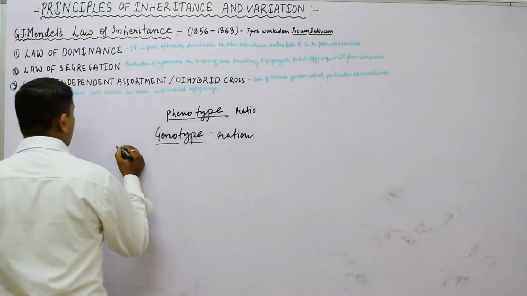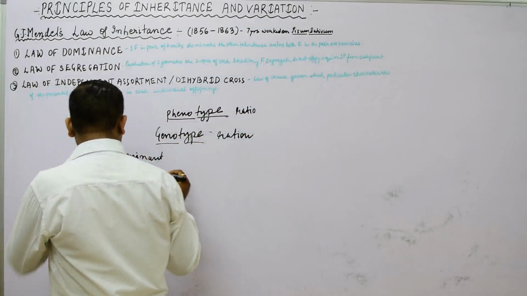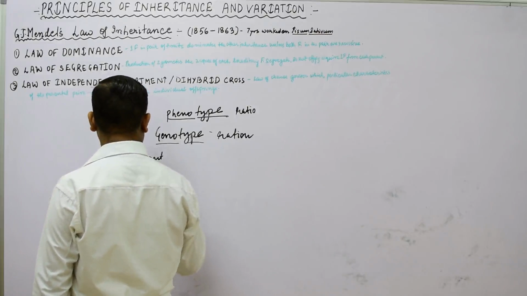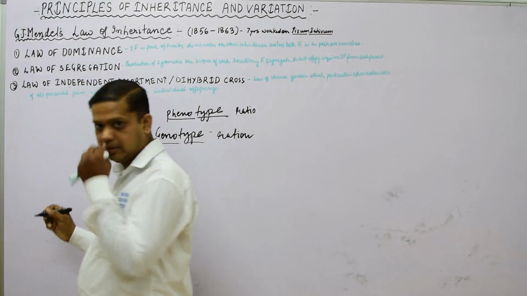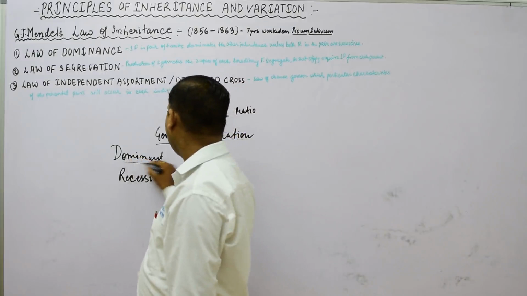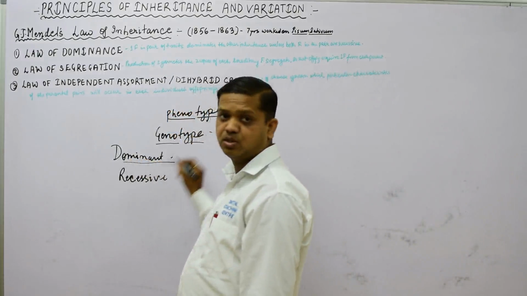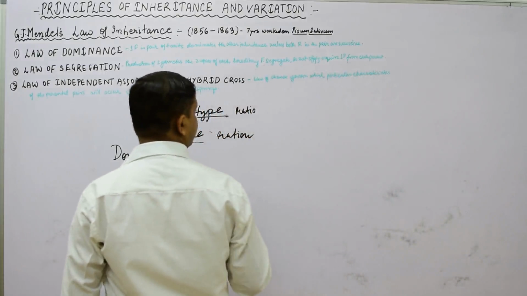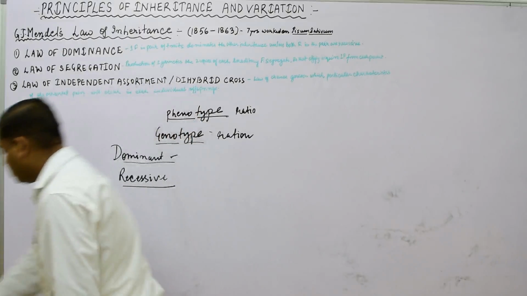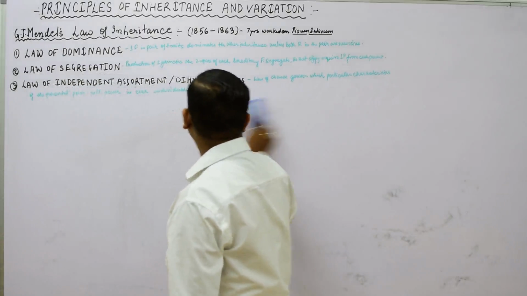Then we will understand the dominant character as well as the recessive. What is dominant? Dominant means the self-representing character is known as a dominant character. The dominant character is that character which is the ruling character. And the suppressed character is called the recessive character. So in this way we have understood some terms.